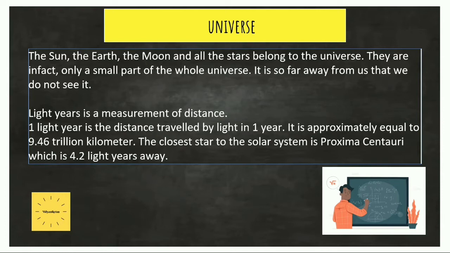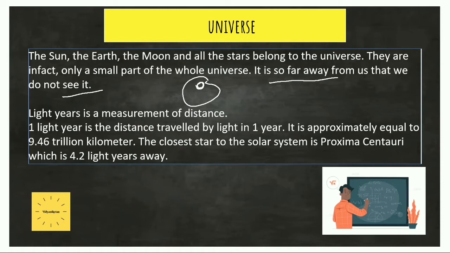The universe is vast, okay, and the sun, the earth, the moon and all these stars that we see in the night sky consist of only a small portion. They form only a small part of this whole universe, okay. There are so many other planetary bodies, but they are so far away from us that we do not get to see them. Okay. So the distance between two planetary bodies is measured by using light years.